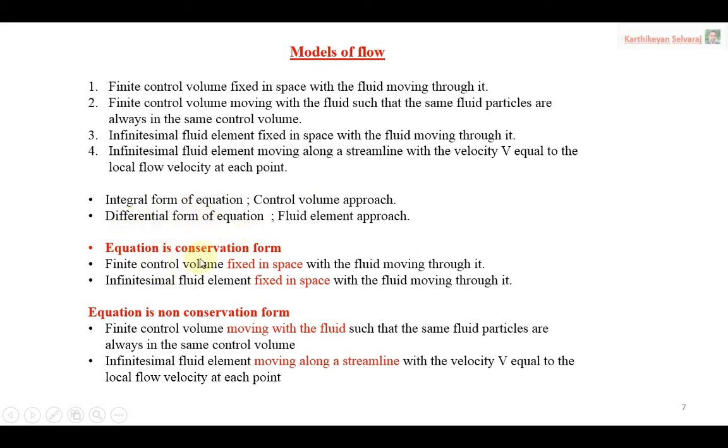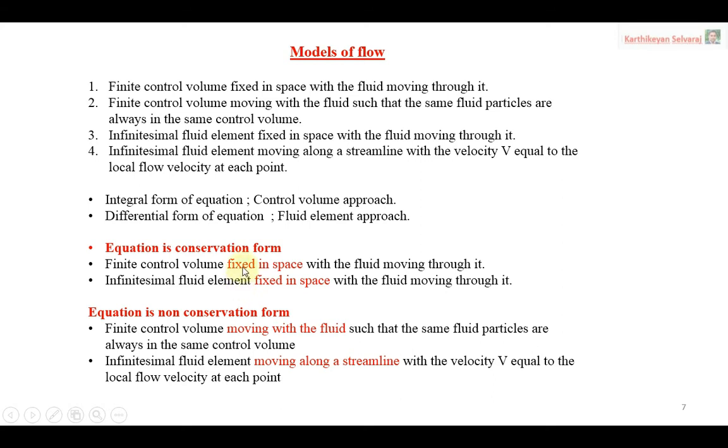Now another two important terms: the conservation form or non-conservation form of the equations. They are used frequently in aerospace engineering, especially for aerodynamic subjects. How we differentiate conservation form and non-conservation form is based only on the fixed position, whether it is the control volume or the fluid element, it doesn't matter.